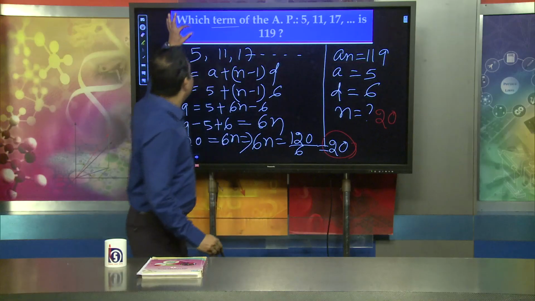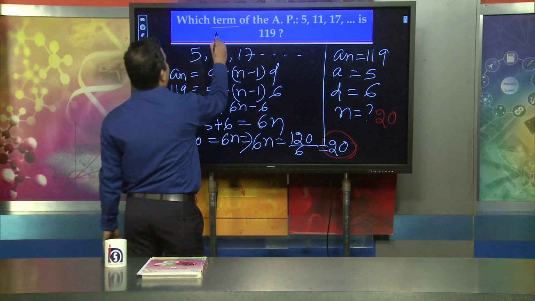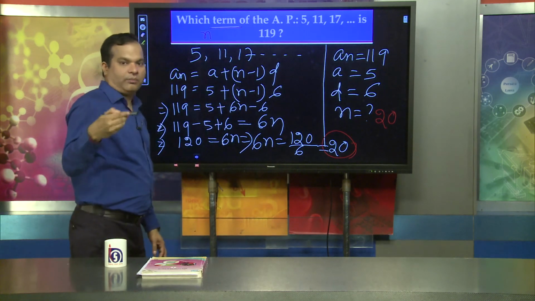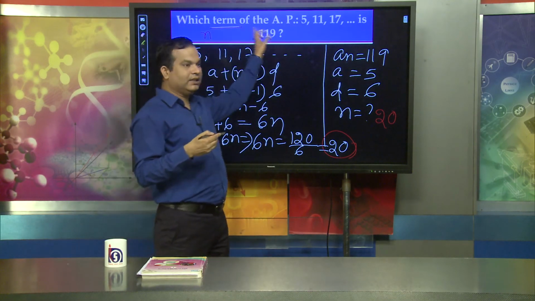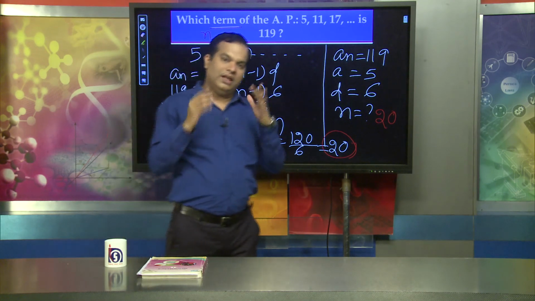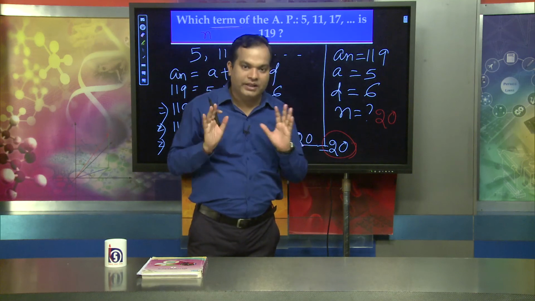When the question asks which term of the arithmetic progression, it is asking for n, the nth term. That means the 20th term of this arithmetic progression is 119. The formula remains the same, but we can find different quantities by using that formula.